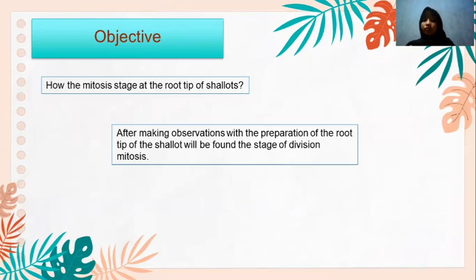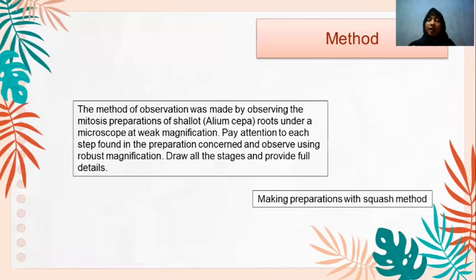The objective is to know how mitosis takes place at the root tips of Allium cepa, or shallots. After making observations with the preparation of the root tips of the shallots, the stages of mitosis division will be found. And the third, I'd like to talk about the method.